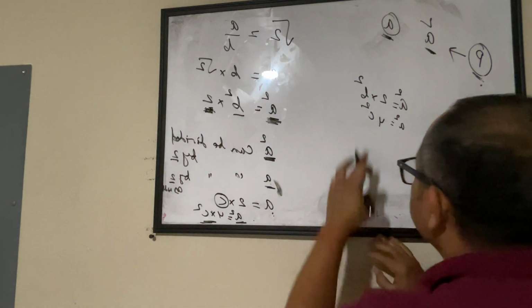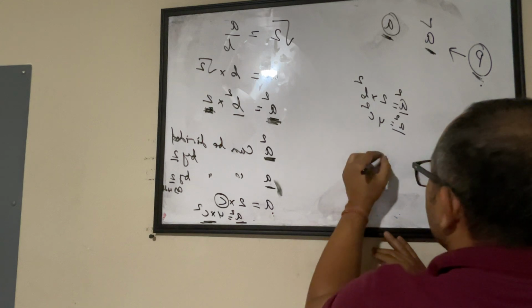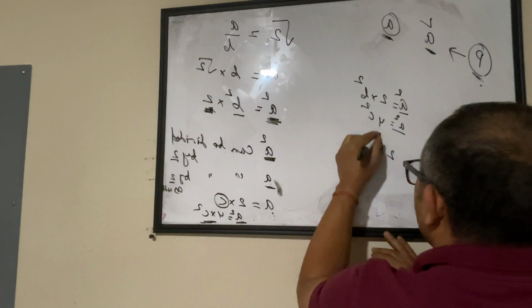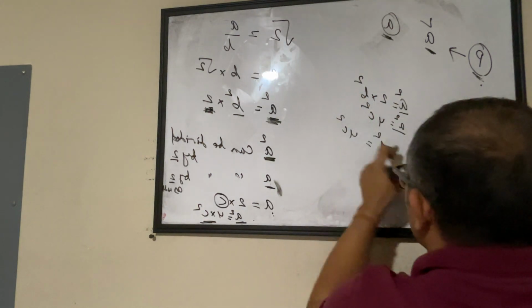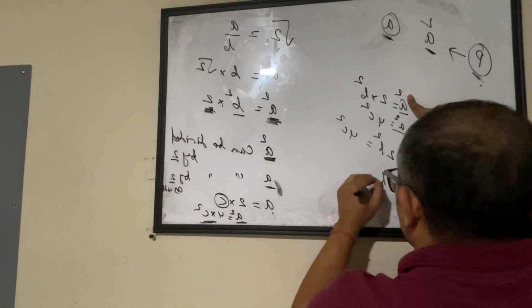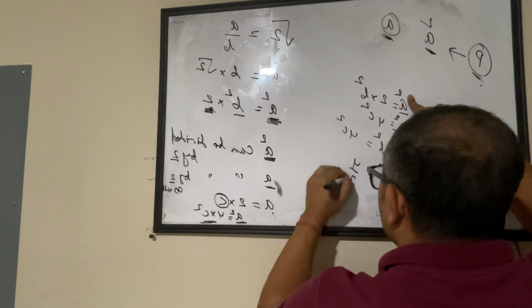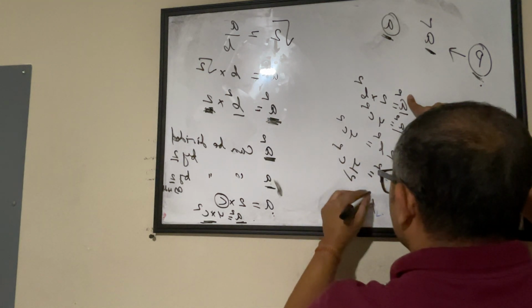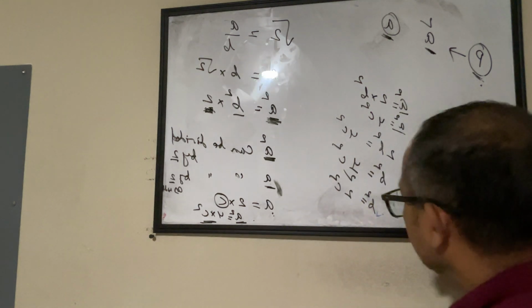If you take these two, 2B square equals 4C square. I'm just comparing these two because both are equal to A square. So B square equals 4 by 2 C square, or B square equals 2C square.